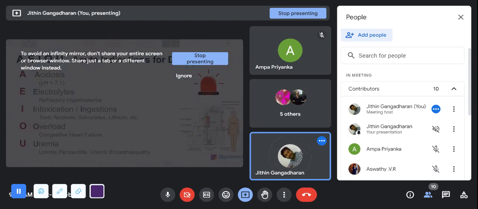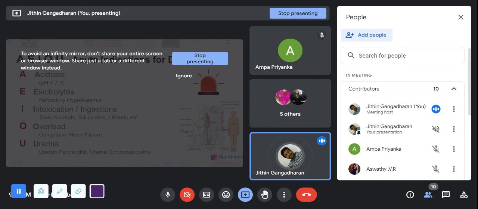Now, acute indications of dialysis. It's AEIOU. Simply, the first one is acidosis. If pH is less than 7.1 acidosis, we'll go for the dialysis. Electrolyte imbalances, hyperkalemia, 7.8, 8. When it is more than 8, 9, we'll go for dialysis.